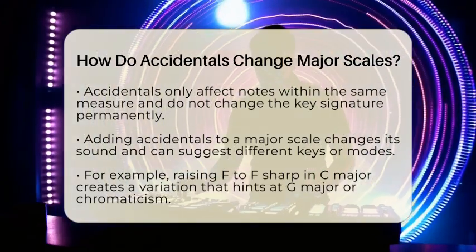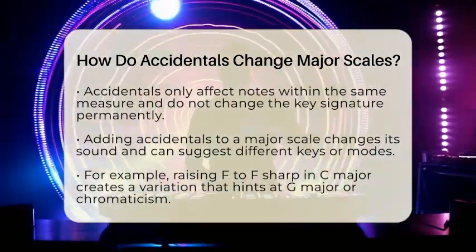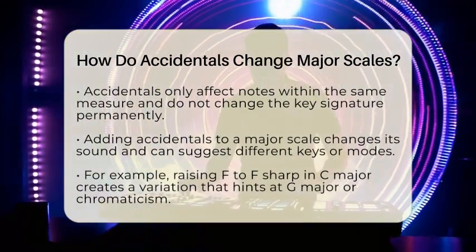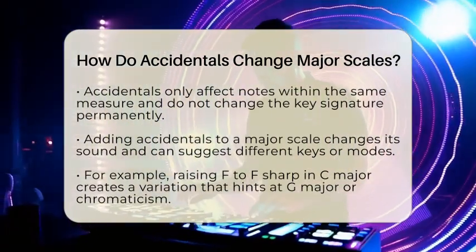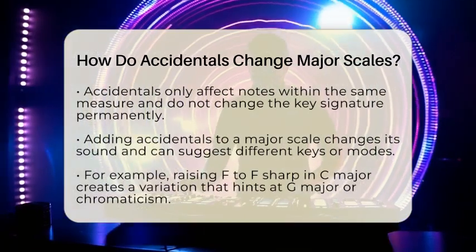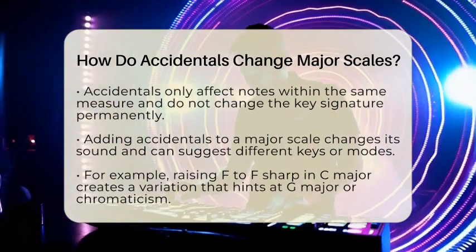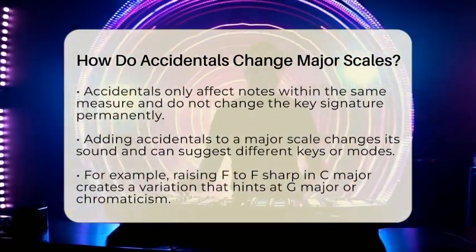For example, if you put a sharp on F, making it F sharp, the scale now has a different sound. It is no longer just a plain C major scale. Instead, it hints at a different key or mode, like G major or a chromatic variation.